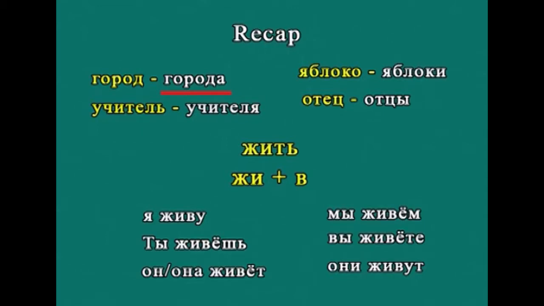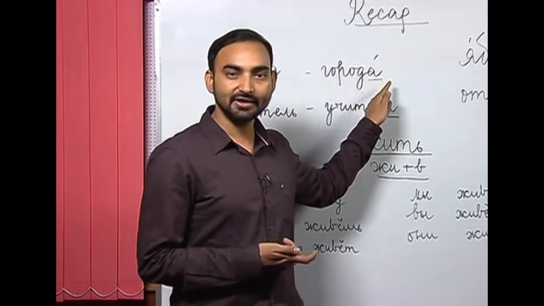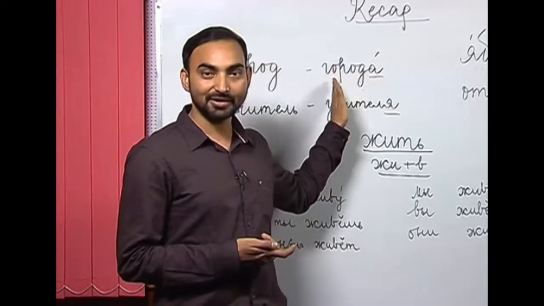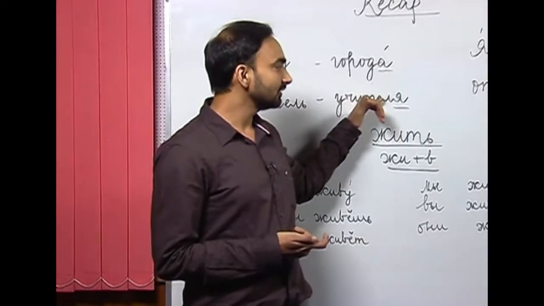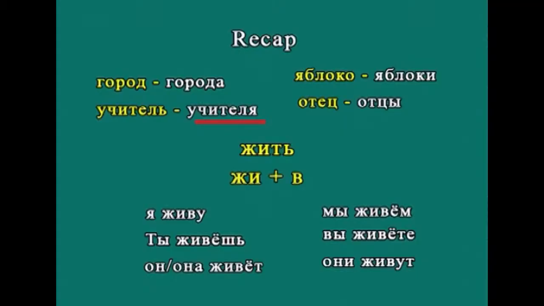Города, city and cities. So, instead of putting here И, we are writing А, so that you have to memorize because these are exceptions. The next one was учитель, teacher, and again the plural of учитель is not учители but учителя.